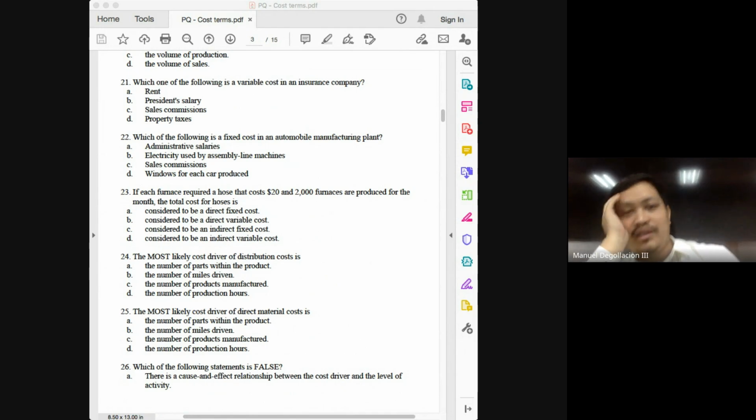21. Which one of the following is a variable cost? Variable cost in an insurance company. Answer here would be letter C.